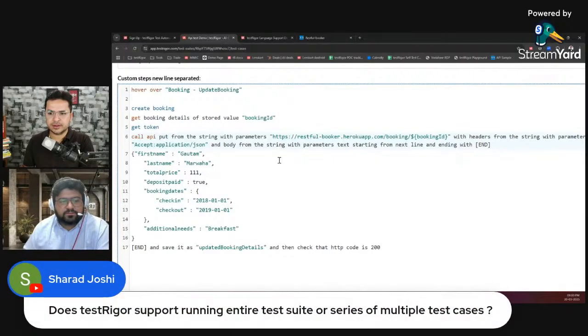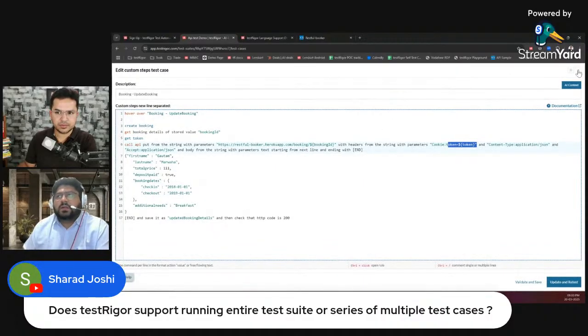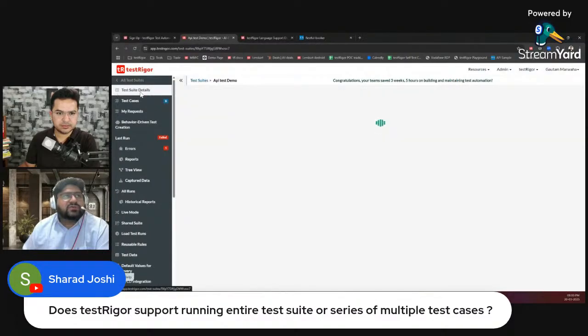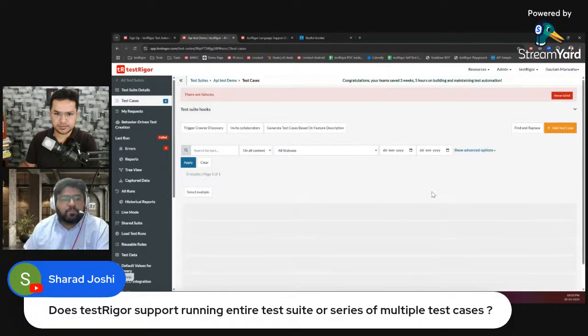One question from chat: does TestRigor support running an entire test suite or a series of multiple test cases? Yes, you can run your test cases in parallel. There are multiple ways. You can come here into test suite details. If you want to trigger your suite manually, you can click on rerun. It will trigger all the test cases in parallel.